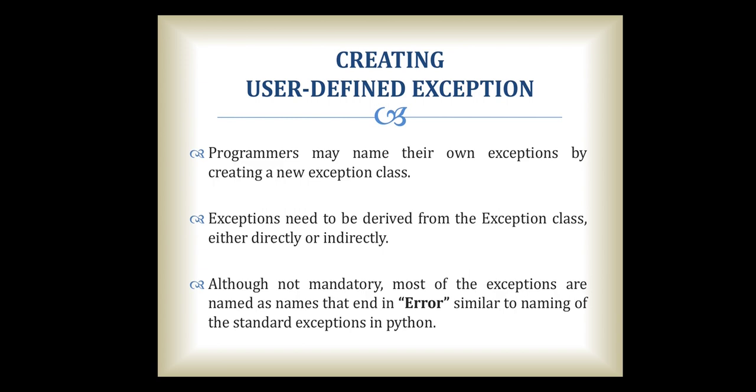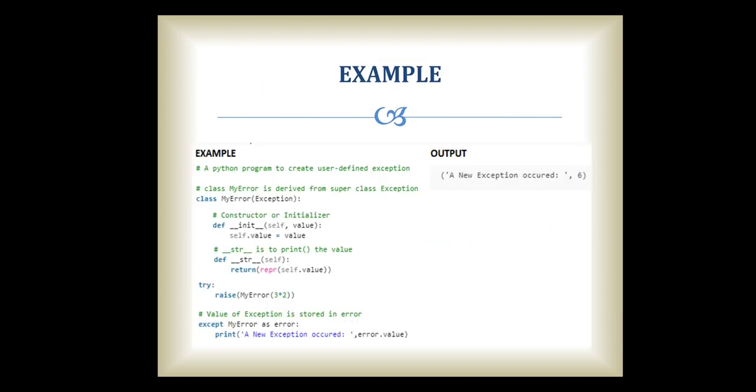Next is creating a user-defined exception. Programmers may name their own exceptions by creating a new exception class. Exceptions need to be derived from the Exception class, either directly or indirectly. Although not mandatory, most exceptions are named with a name that ends in Error, similar to the naming of standard exceptions in Python. So this is an example.